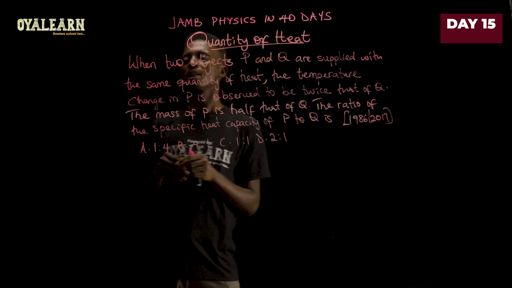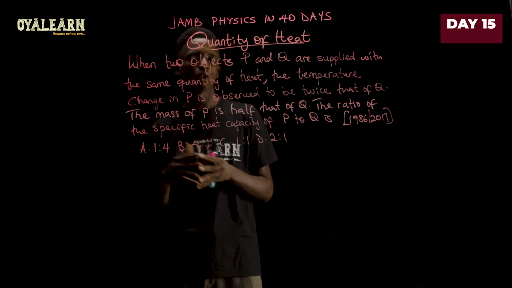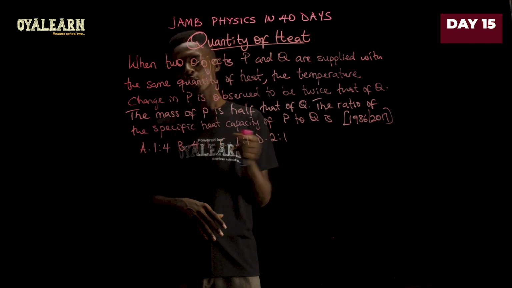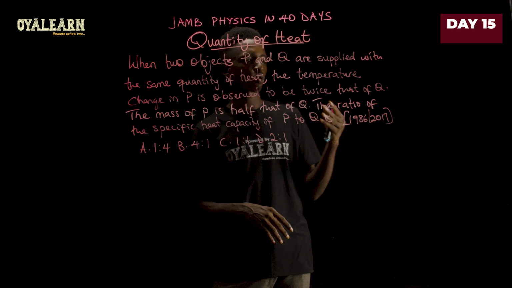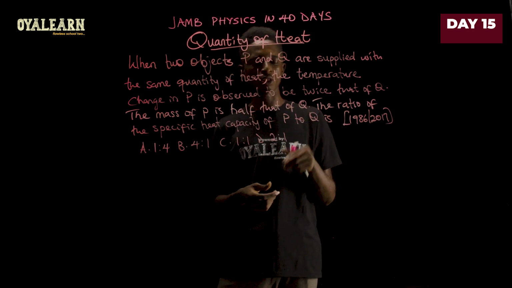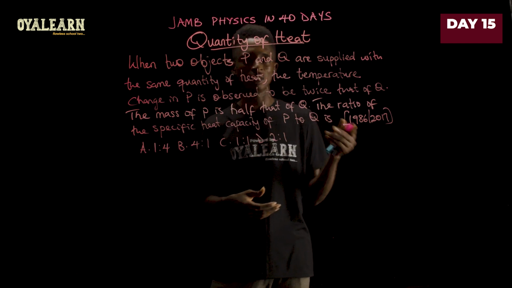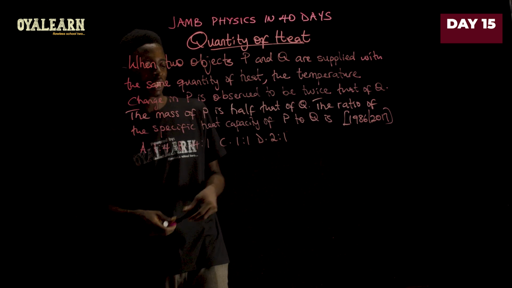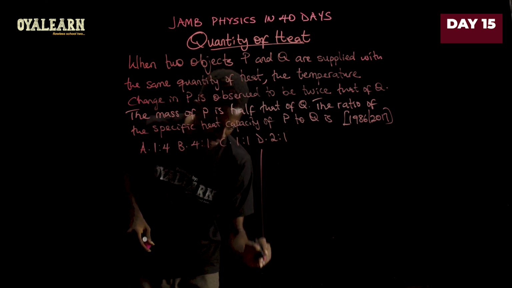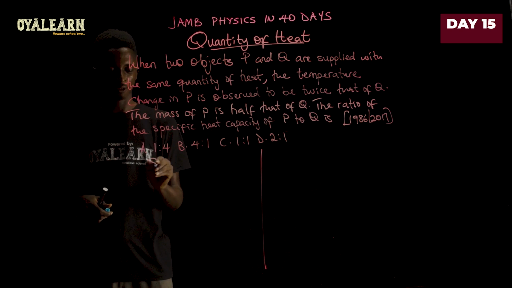Now, the question says, when two objects P and Q are supplied with the same quantity of heat, the temperature change in P is observed to be twice that of Q. The mass of P is half that of Q. So the ratio of the specific heat capacity of P to Q is, so we have to find the ratio of their specific heat capacities. Let's start with the information we have.